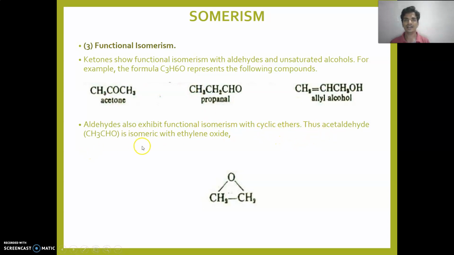Thus acetaldehyde is an isomer of ethylene oxide, a cyclic ether.